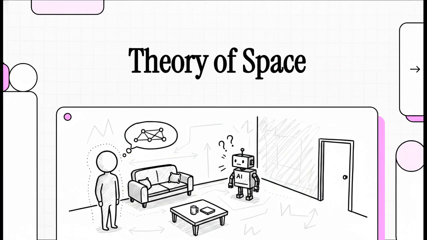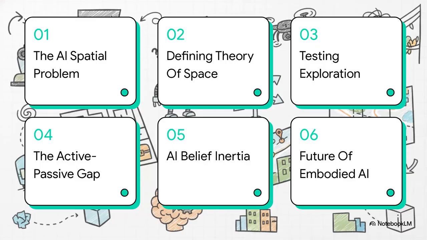Welcome to today's Explainer. We're unpacking a groundbreaking new paper that reveals a massive blind spot in modern AI, and we're going to explore exactly why our smartest machines get completely lost when they have to actually navigate the real world. Okay, let's dive right into our roadmap for today.